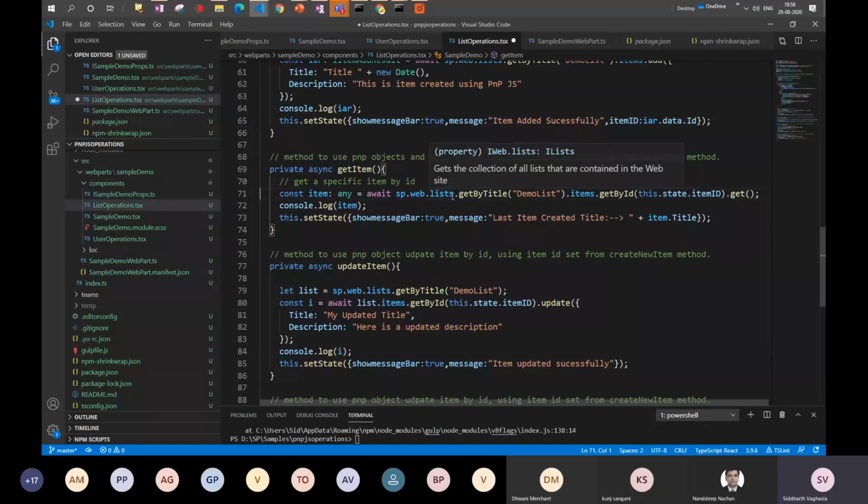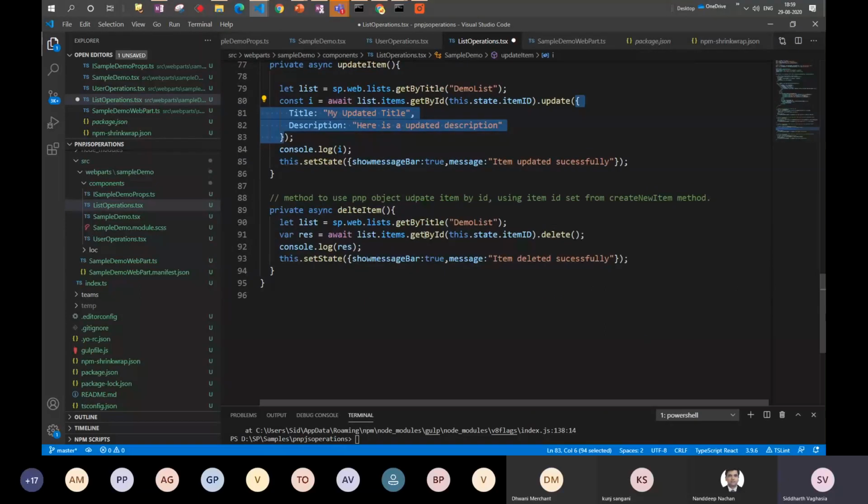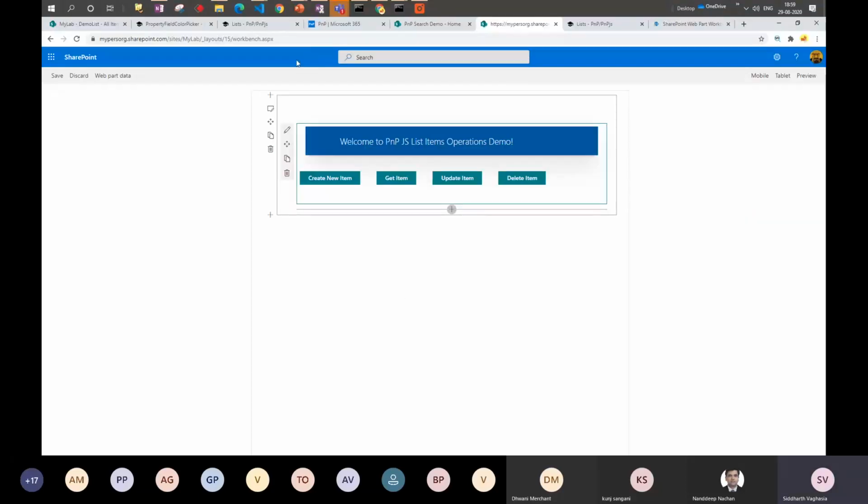And if IntelliSense is not helping, go back to the documentation, just copy paste the codes, because documentation is detailed enough to use it directly, right? Same way for update item, what we are giving is we are getting the list and the items and the ID, and we are calling the update method, and then just passing the updated JSON in it, correct? And then for the delete, we have again the same methods which we are using and the delete method. So it will basically delete that item, right? Now let's see quickly the demo from this.